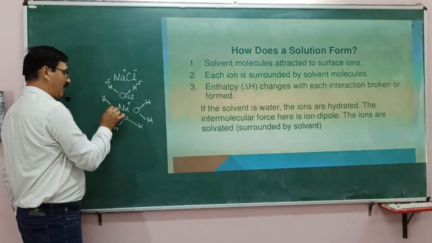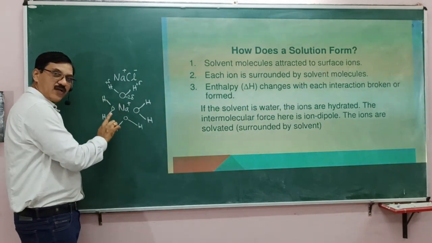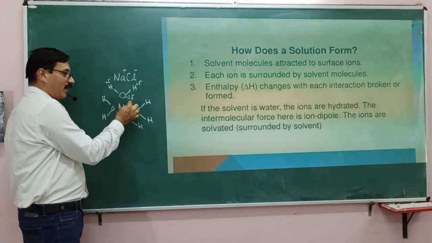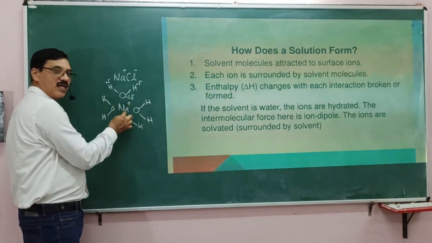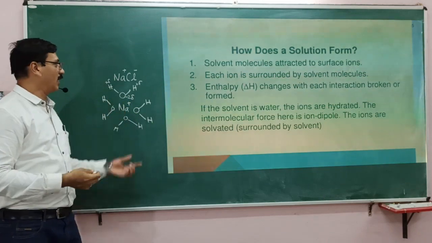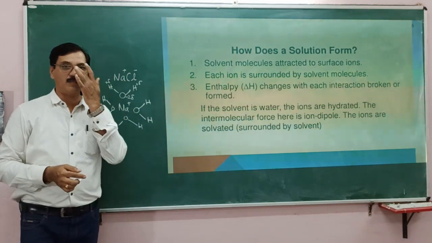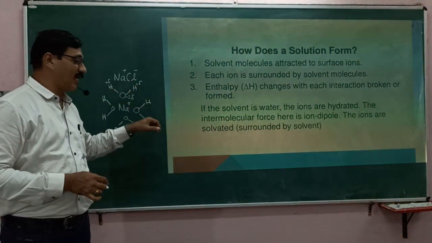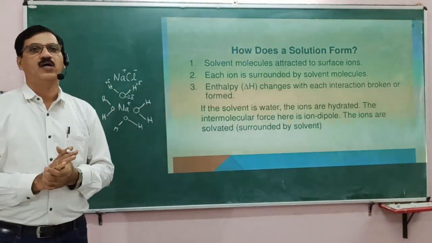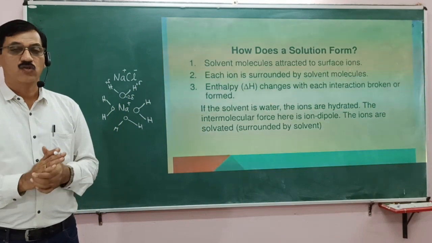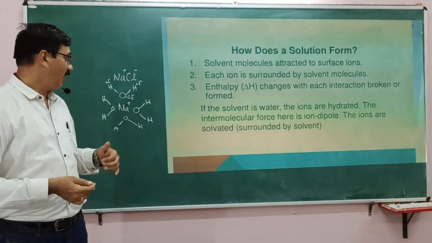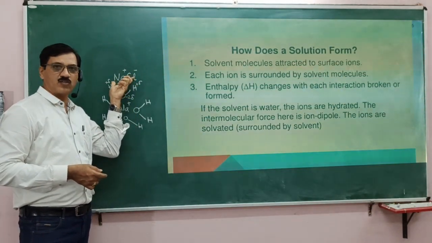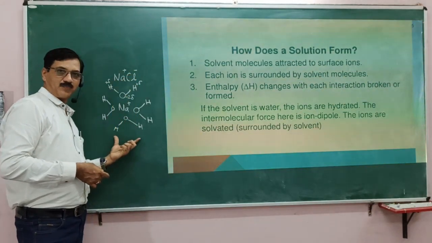The negative end of the water molecule, that is oxygen, will be surrounding the sodium ion. Similarly, the chloride ion is surrounded by the positively charged, that is hydrogen, end of the water molecule. This is called solvation, and solvation occurs when an ionic solid dissolves in water.